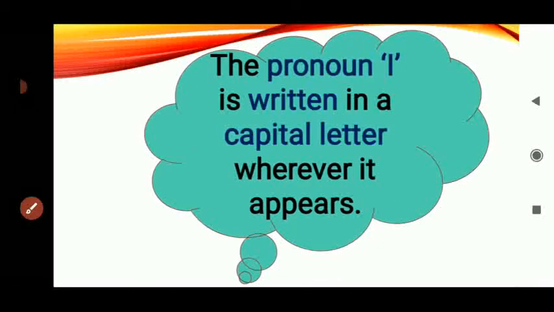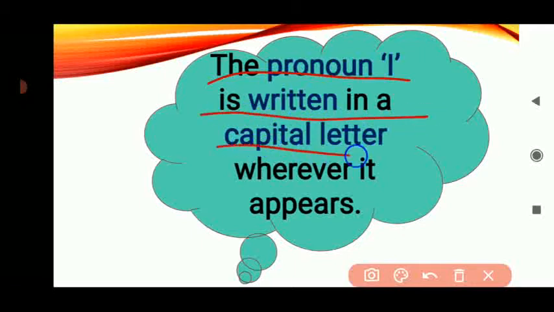And we also use a capital letter with the pronoun I. The pronoun I is written in a capital letter wherever it appears.